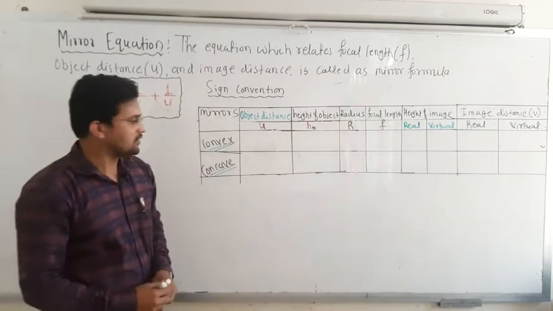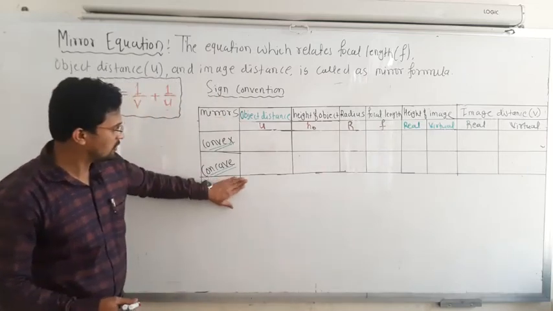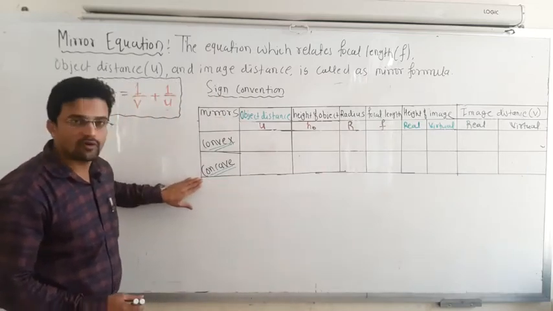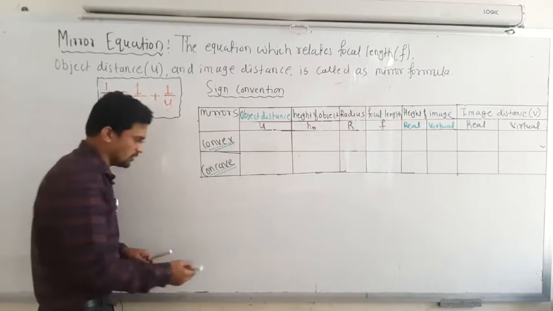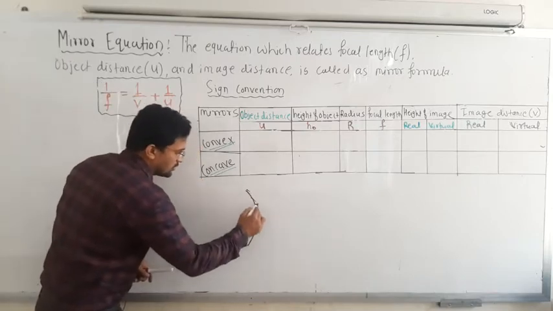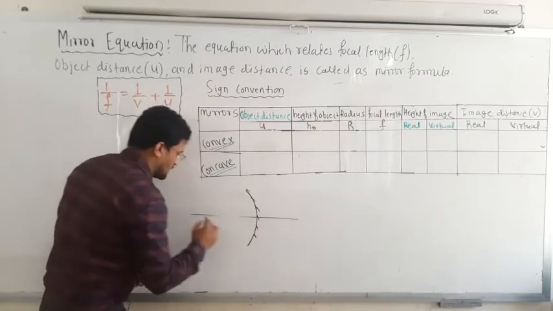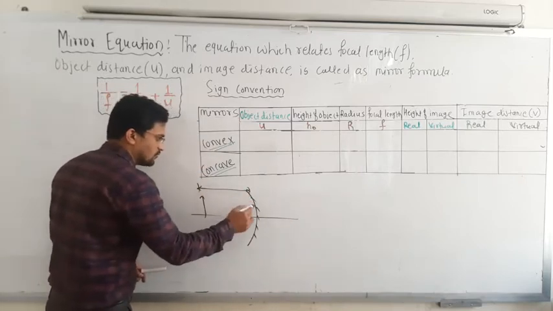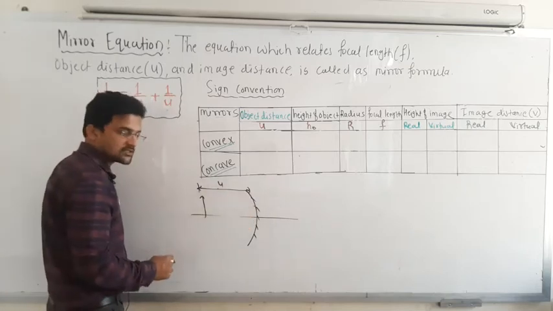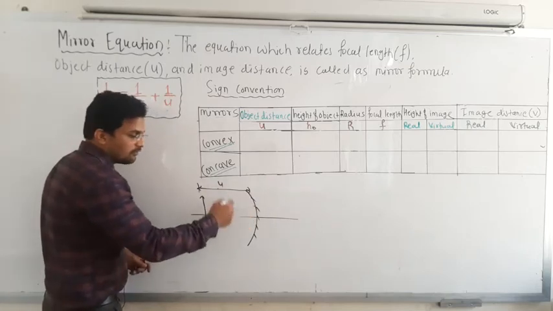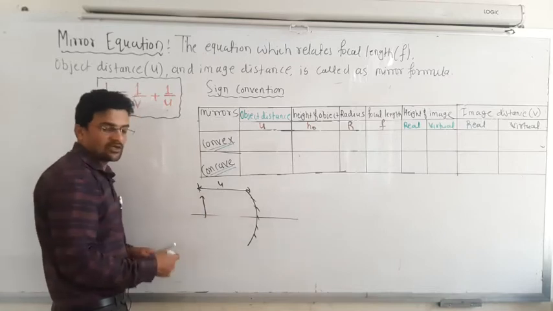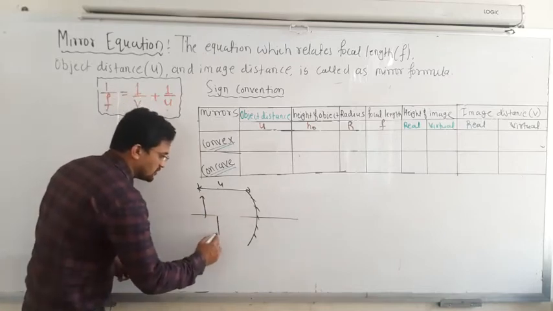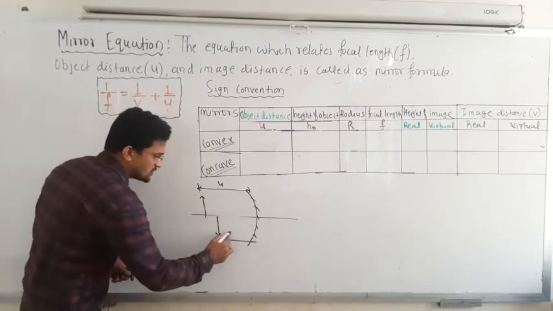So next one, that is an important one. Suppose you have a convex mirror or maybe a concave mirror. I will consider the concave mirror. If you place any object in front of this, this distance from the pole to the object is the object distance. Depending on where the image is formed, that distance becomes the image distance. If the image is formed below the principal axis, then this distance is taken as V.